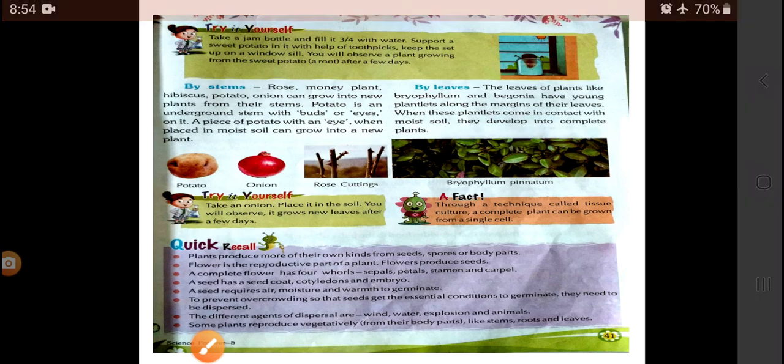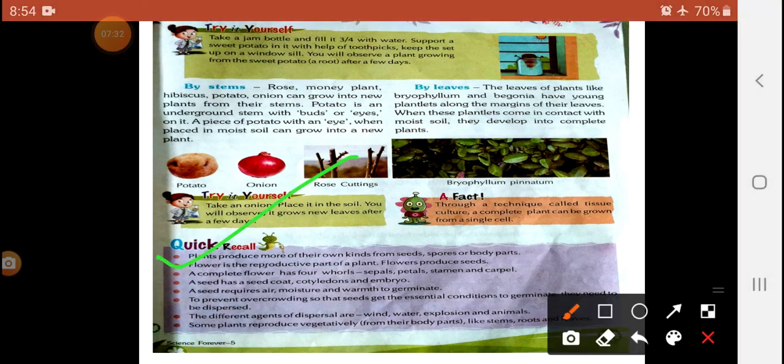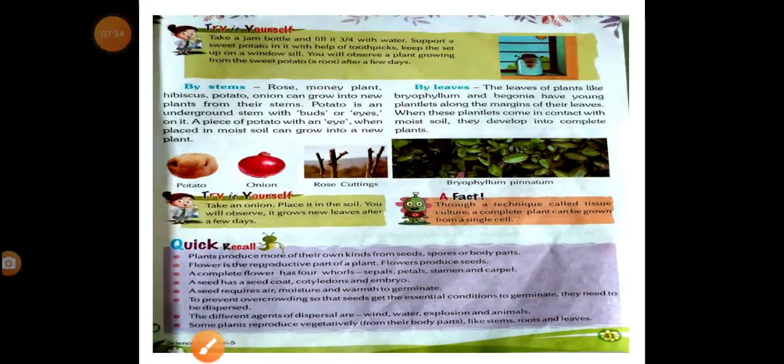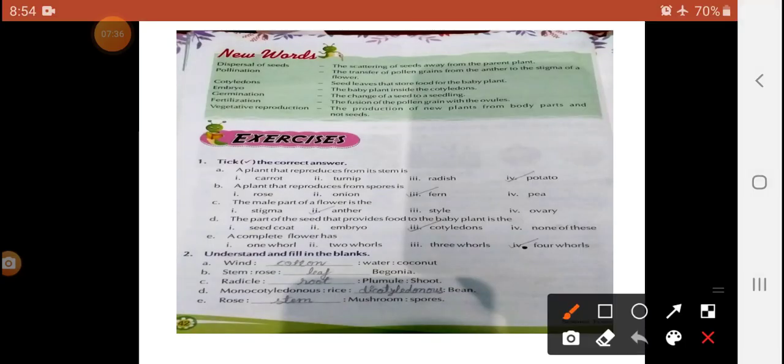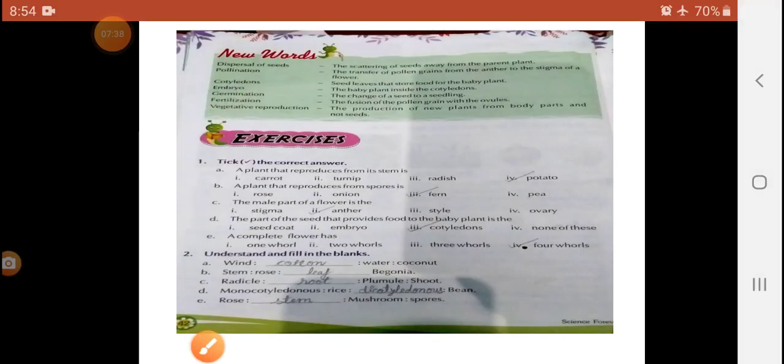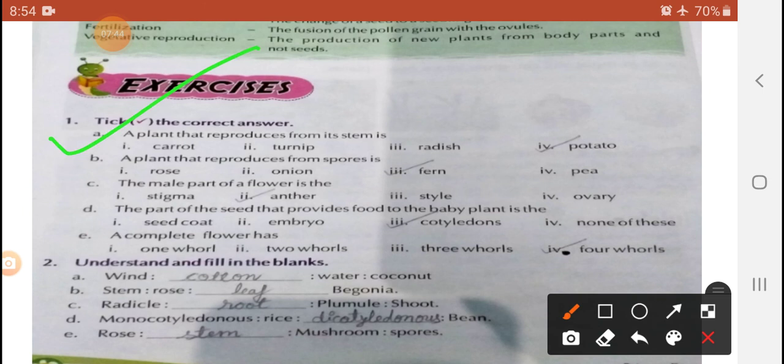Yes, quickly recall what you will read, which I had discussed previously. Next, the new words I had also discussed. Yes, you will read them carefully, it is very important. Next, now the exercise is already given here. You will see, observe, and take the correct answer.